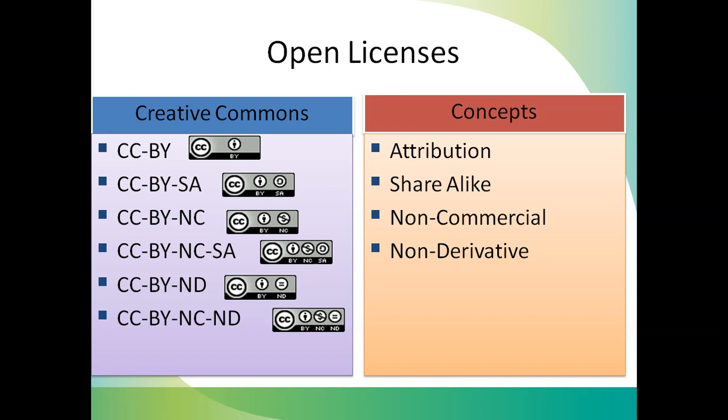So now, open licensing. What is open licensing? You can see here there are 6 types of open Creative Commons licenses. CC means Creative Commons license, also called open license. These are the figures, we can say the logos, of this open license. These are BY, SA, NC, non-commercial, SA, share alike, and ND, non-derivatives. So these are the different full forms of this licensing.